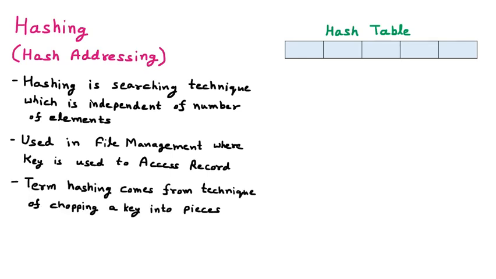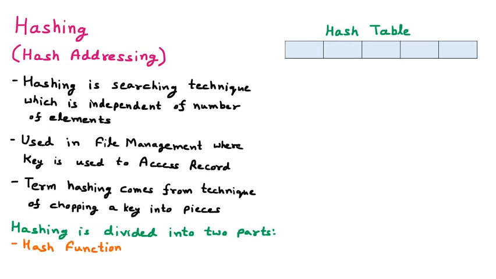To implement hashing, we have to perform two tasks, so we can say that hashing is divided into two parts. The first part is the hash function, and the second part is the collision resolution.